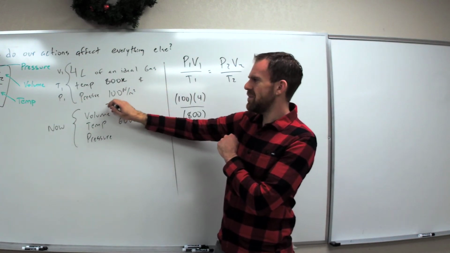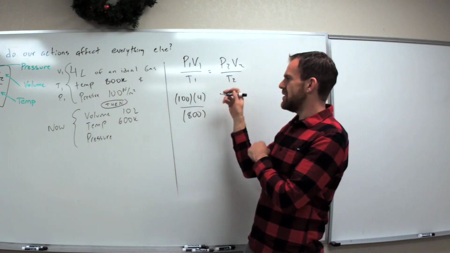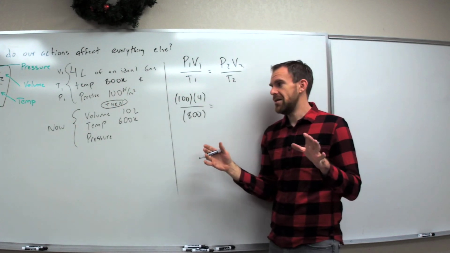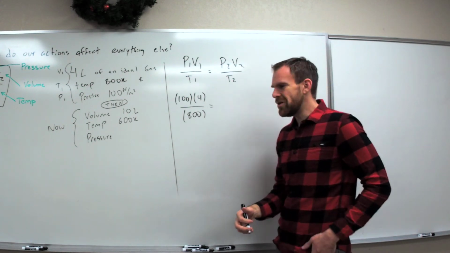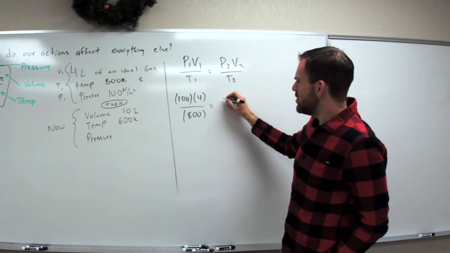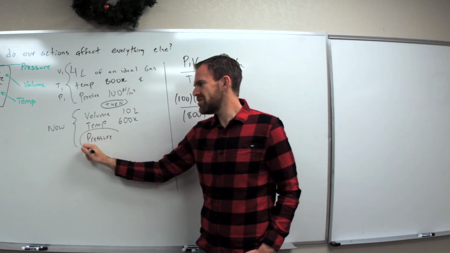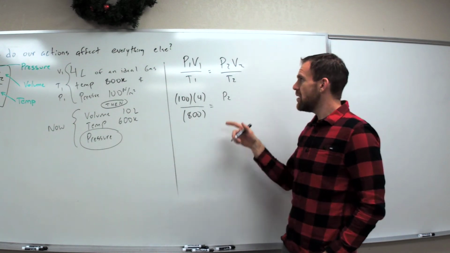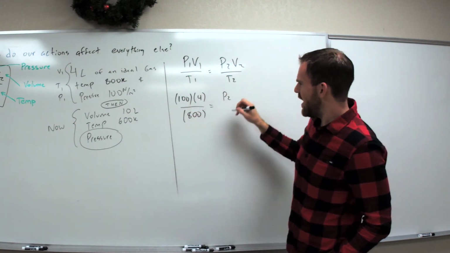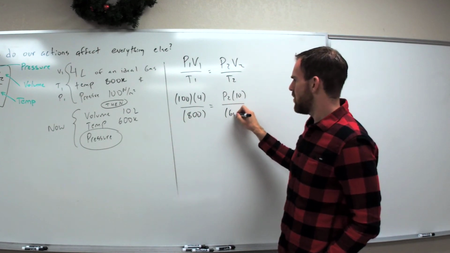So then is your big keyword between the 1s and the 2s. Then something happened. They changed the volume, they cooled it down, they put it in the refrigerator, and so P2 is unknown because that's what we're solving for. So make sure you leave that as a variable. Don't try and plug in numbers. Okay, V2 is 10 and T2 is 600.